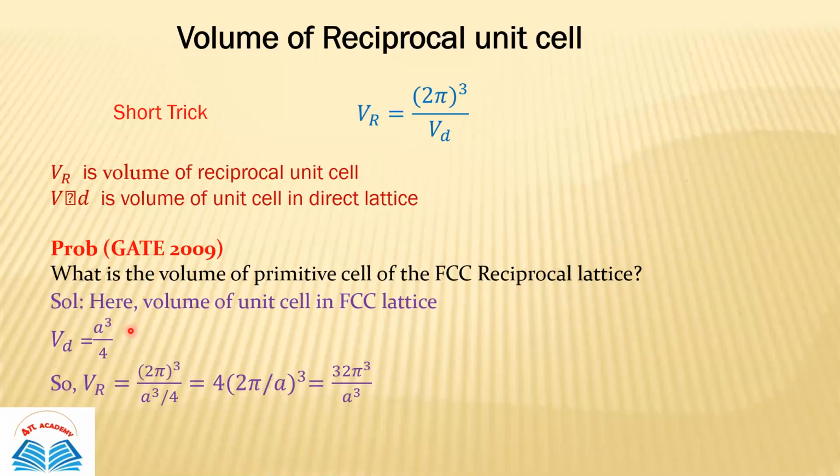If you know what FCC is, the effective number of atoms in an FCC lattice is 4, right? And so the volume of the direct lattice in case of the FCC lattice is a cube by 4, right? You know this thing. So now your VD is a cube upon 4 directly. So you can directly use this formula, VR equals (2 pi) to the power 3 upon VD, and VD is a cube by 4 here. Just put this value and you can get the answer, that is 32 pi cube by a cube. So this is a simple formula and you can use it directly, right?